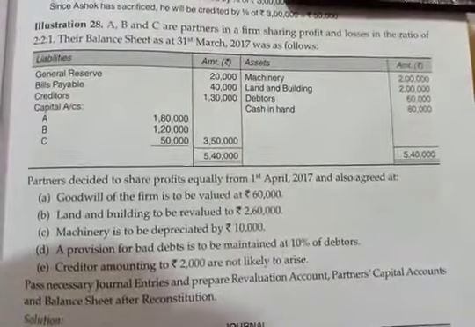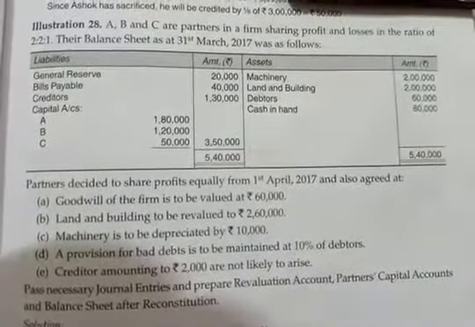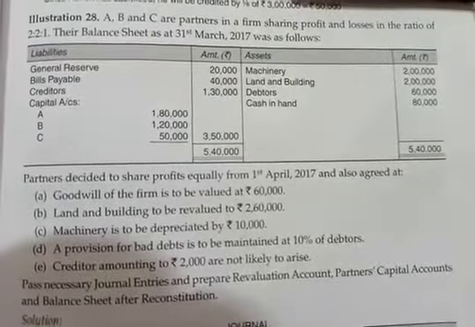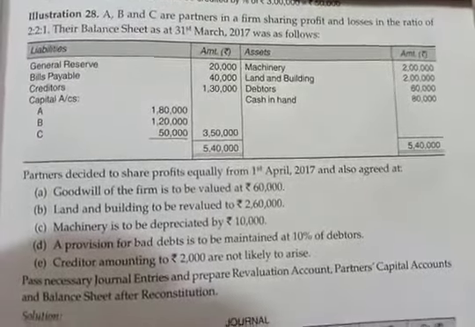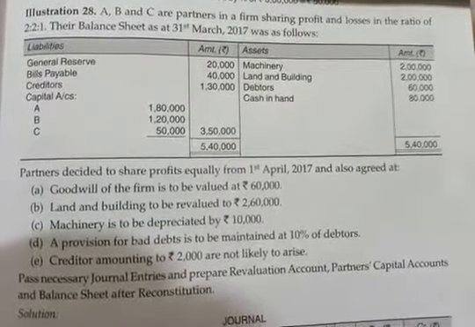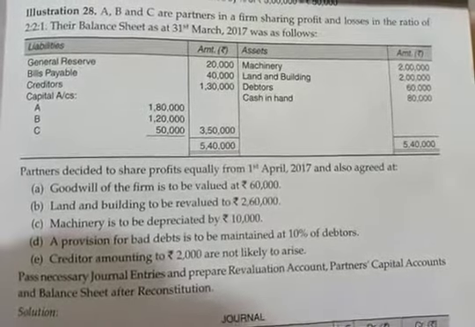After the balance sheet, they have told us that partners decided to share profits and losses equally from 1st April 2017. So their new profit sharing ratio will be equal and old profit sharing ratio was 2:2:1. Some adjustments are given here. Goodwill of the firm is to be valued at rupees 60,000, means firm's goodwill is given.